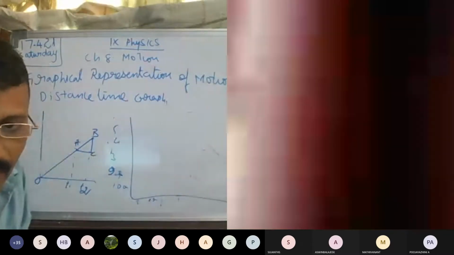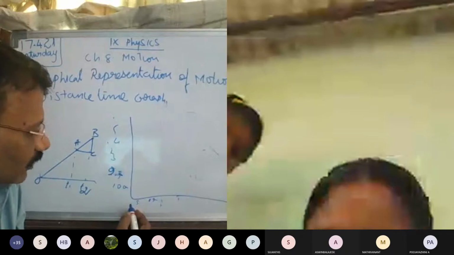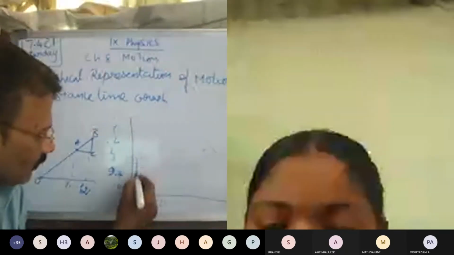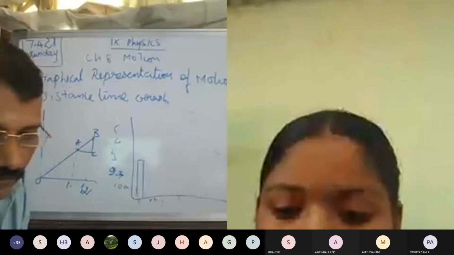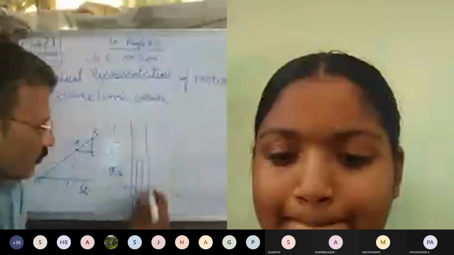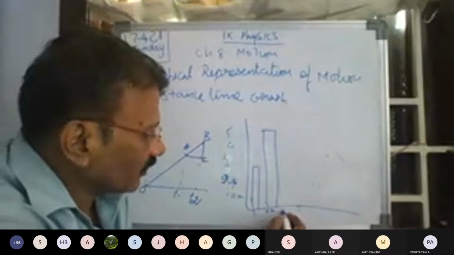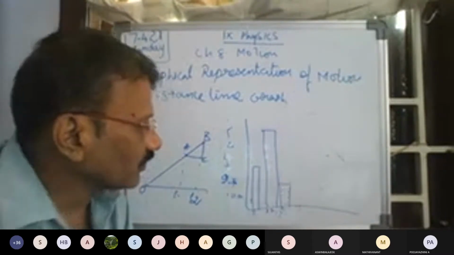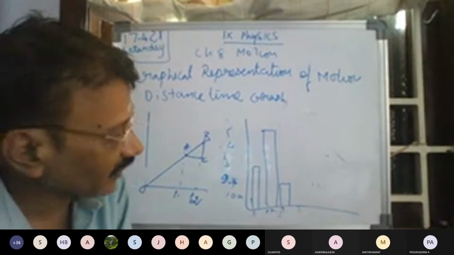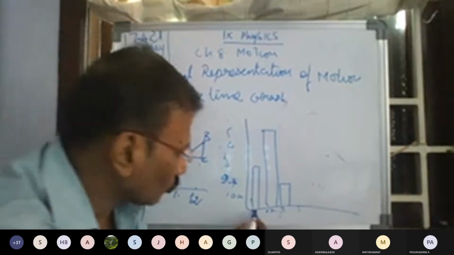Depending upon the number, suppose today's Salem case is 3,000, you can put the bar at 3,000 here. Suppose Tanjavur is 5,000, you give 5,000 here. Suppose Tiruchi is only 2,000, like this. So this is also a graphical representation, and from this data they can clearly say the cases.